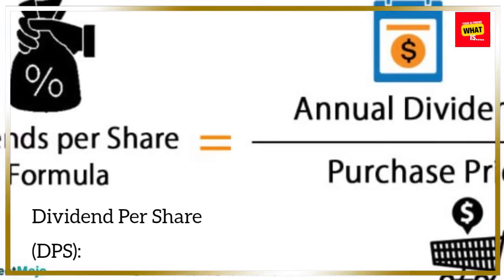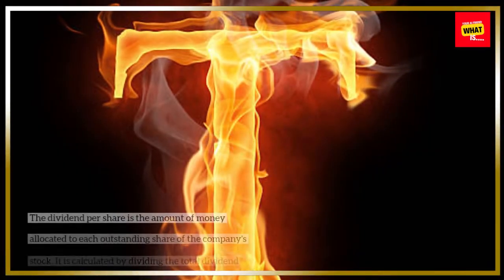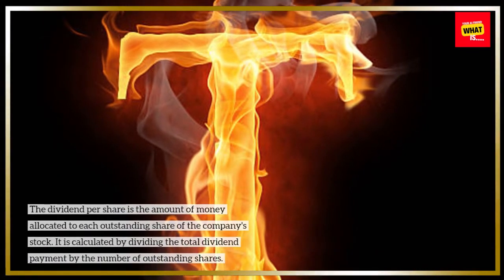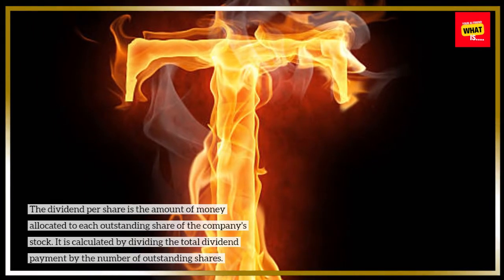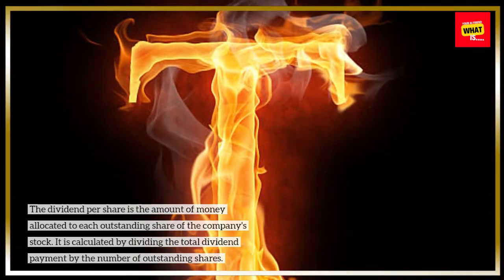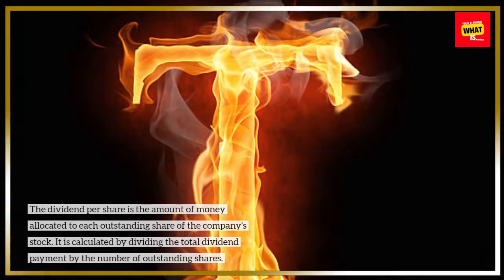Dividend per share, DPS. The dividend per share is the amount of money allocated to each outstanding share of the company's stock. It is calculated by dividing the total dividend payment by the number of outstanding shares.